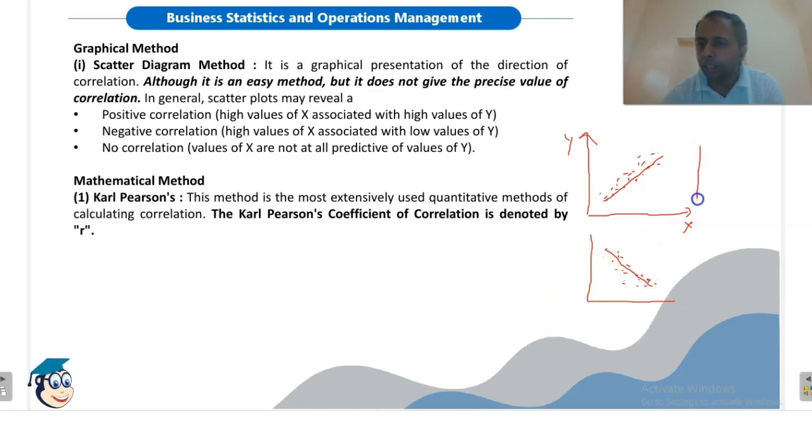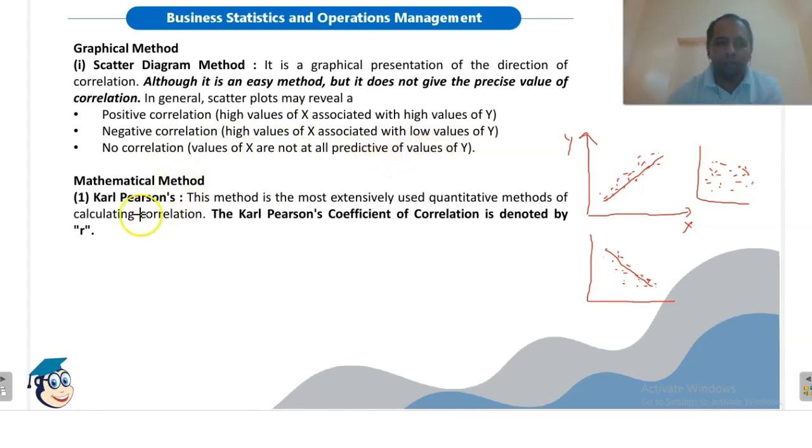And if the diagram is like this, unscattered, then there is no correlation. So positive correlation, we have seen high value of x associated with high value of y. Negative correlation, high value of x with low values of y. No correlation, values of x are not at all predictive of values of y.